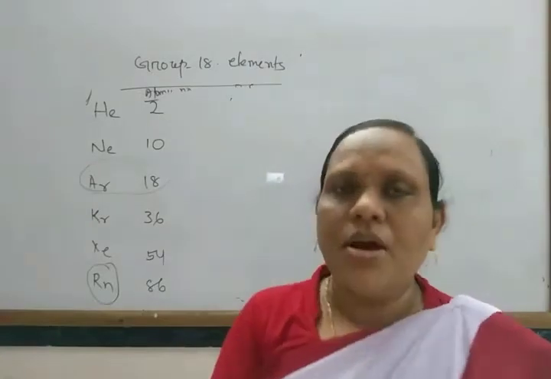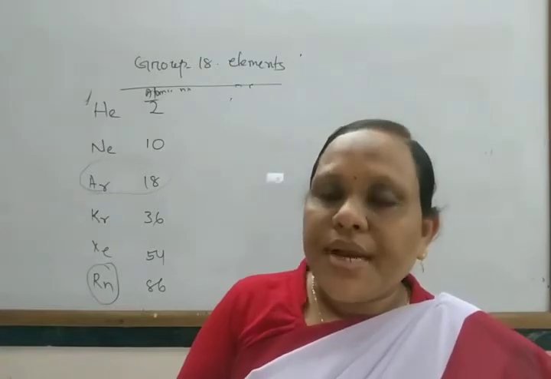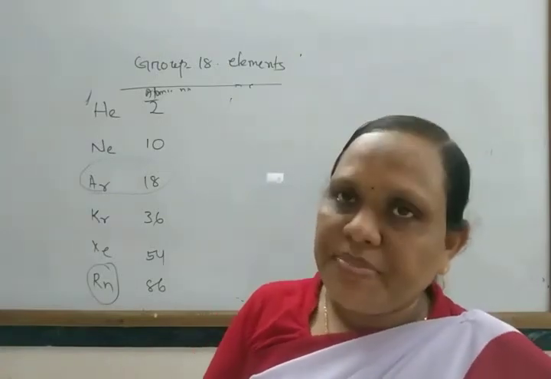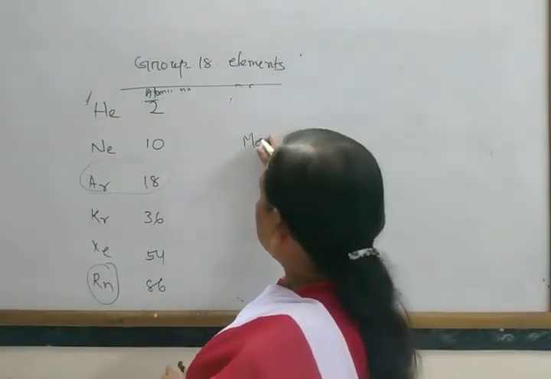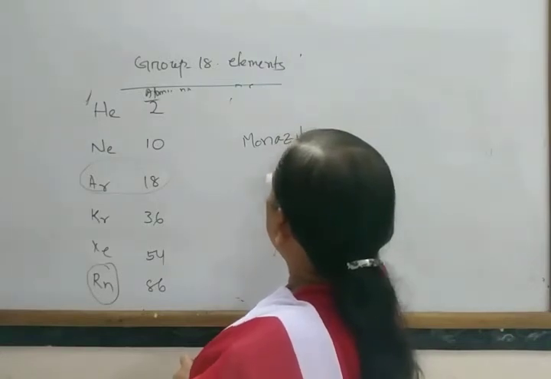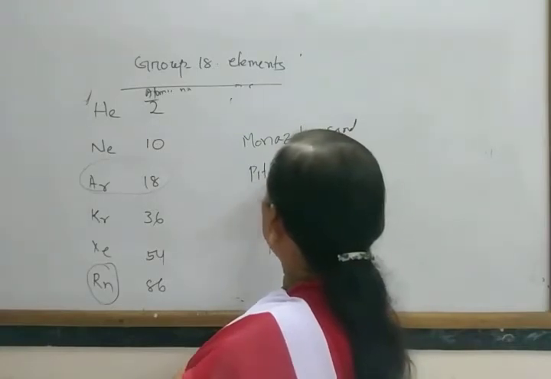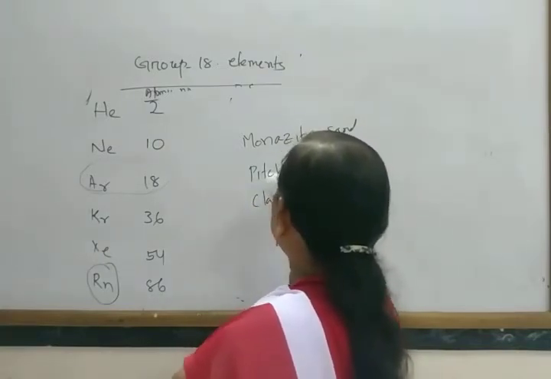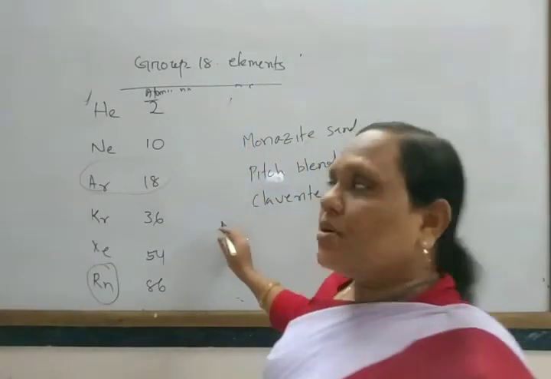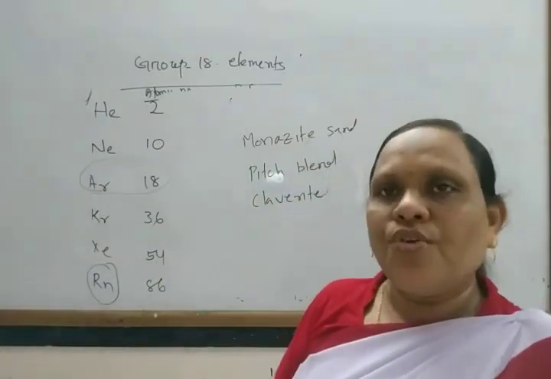Helium and some neon are also found in some radioactive compounds like pitchblende, monazites, clevites, etc. Along with these compounds, noble gases like helium and some portion of neon are also found.